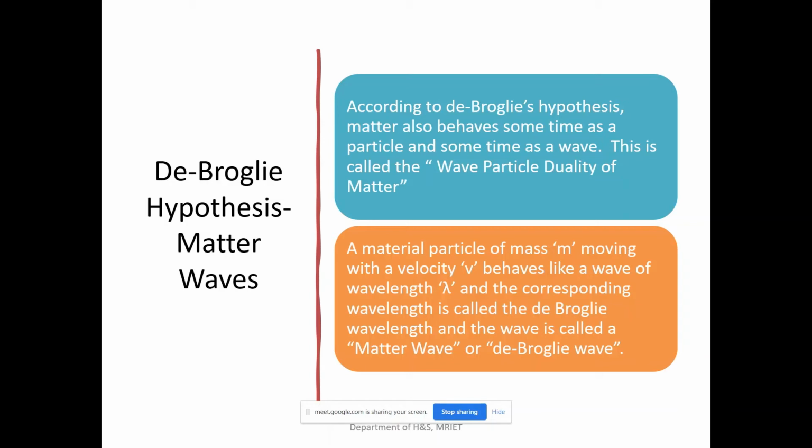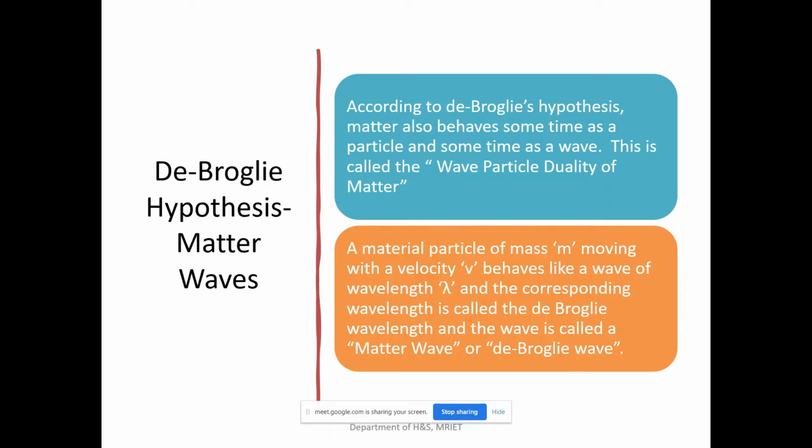This is what you need to remember. The particle must be in motion. Any material particle which is in motion sometimes behaves like a particle, and sometimes it also exhibits the wave nature.